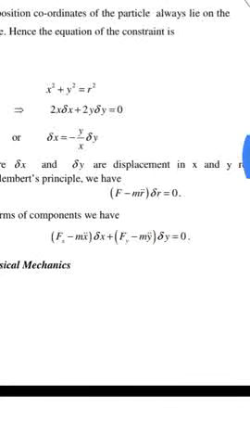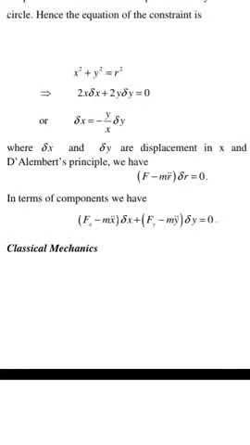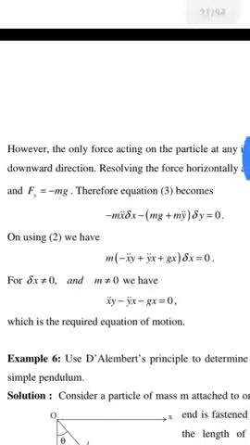Now from D'Alembert's principle we have (F minus m r double dot) dot delta r equal to 0. In terms of components: (Fx minus m x double dot) delta x plus (Fy minus m y double dot) delta y is equal to 0.